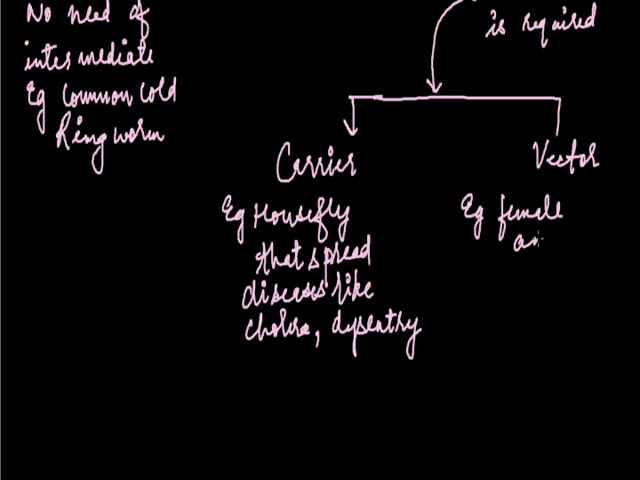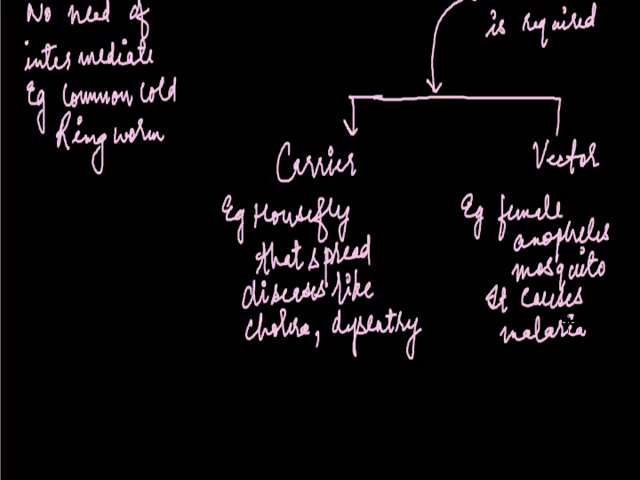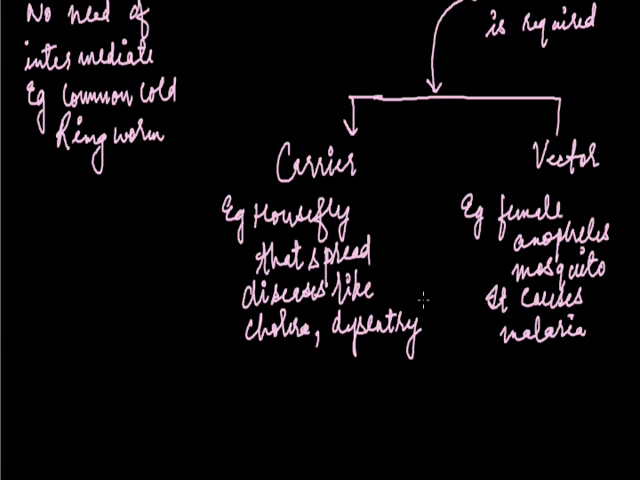Female Anopheles mosquito. Female Anopheles mosquito, which disease does it cause? It causes malaria, and these vectors are very host specific.